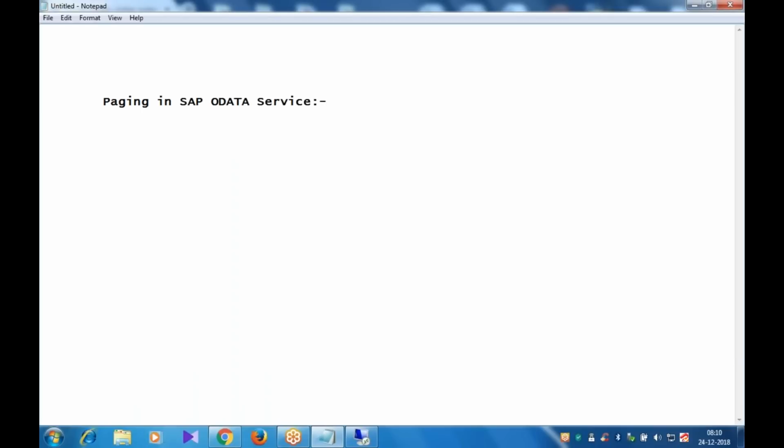Okay, so this paging is implemented with the combination of $top and $skip. I think we have already seen $top. The combination of $top and $skip is nothing but what? Paging. $top means how many entries you want to retrieve from the backend. $skip means how many entries need to be skipped.